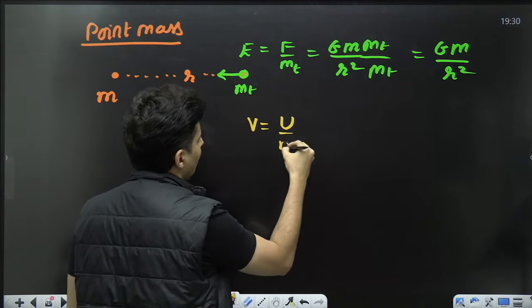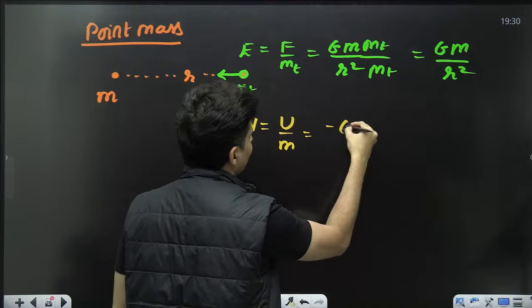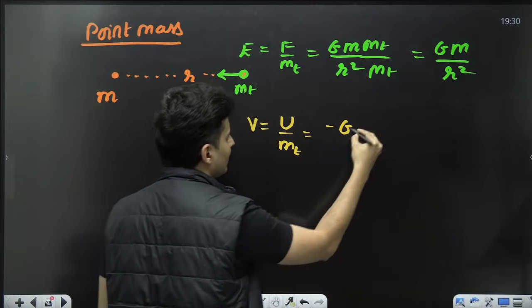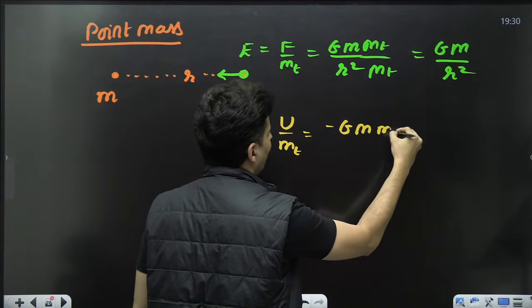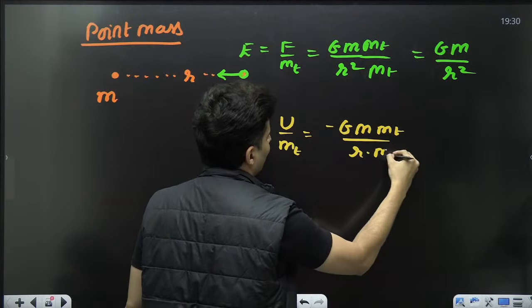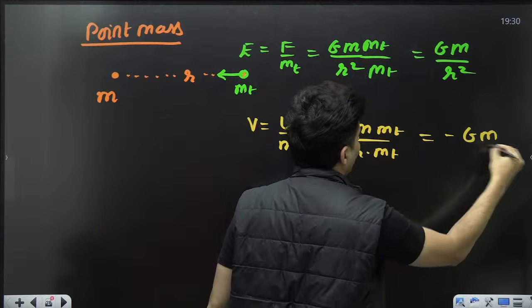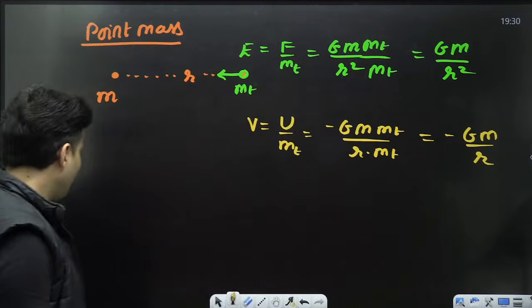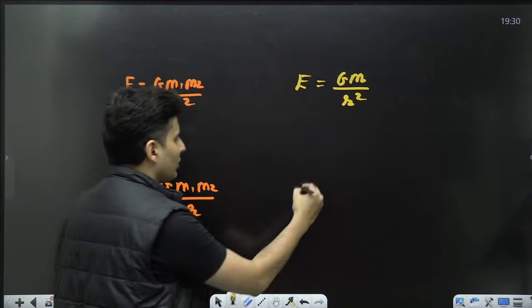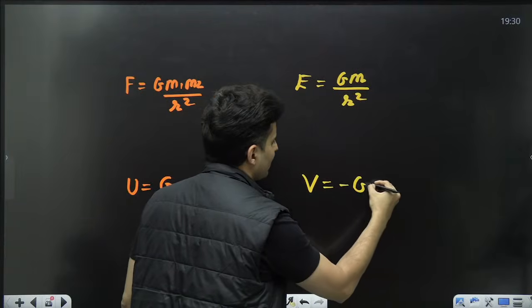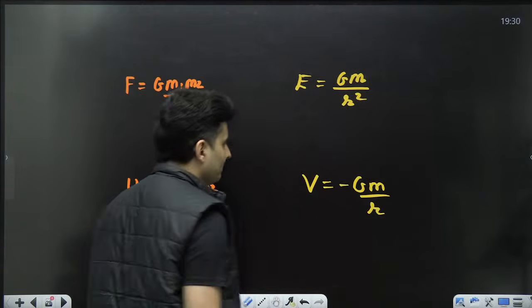It will be U by m. So it will be nothing but minus, but this m is the test mass. So minus G m mt divided by r. Mt is there over here. So you will get it as minus Gm by r. So the gravitational potential will be minus Gm divided by r.